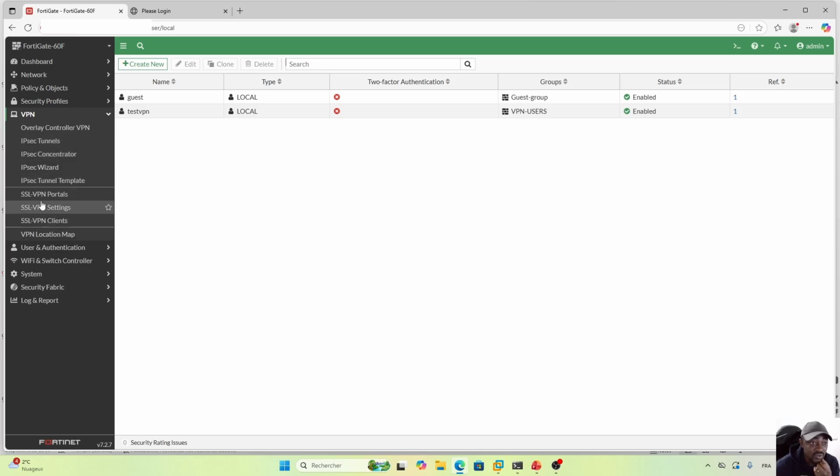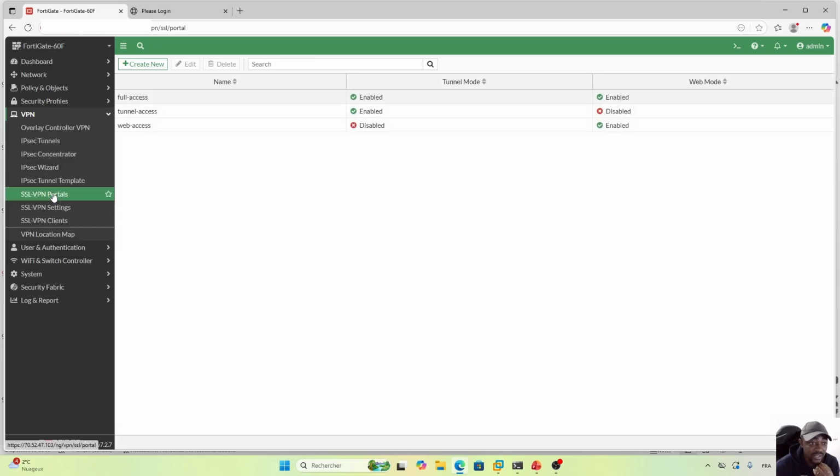So from here, we need to look in the SSL VPN portals. So what are the portals? The portals here are the profile or the deployment mode that you choose to implement. So are you going to implement your VPN connection through web access, through tunnel access, or full access?